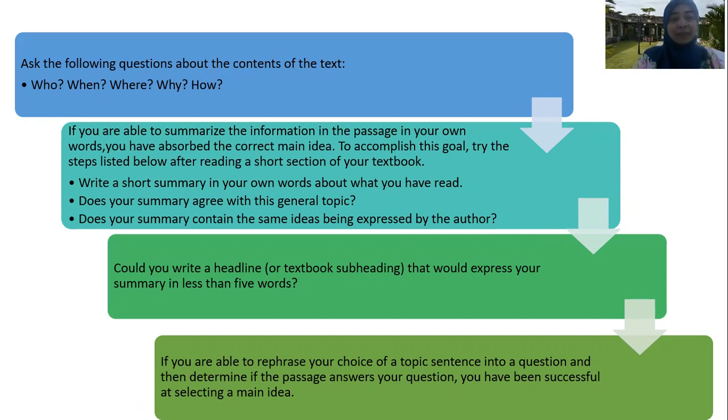If you are able to summarize the information in the passage in your own words, you have absorbed the correct main idea. You have understood the main idea when you can summarize the information in the passage in your own words.